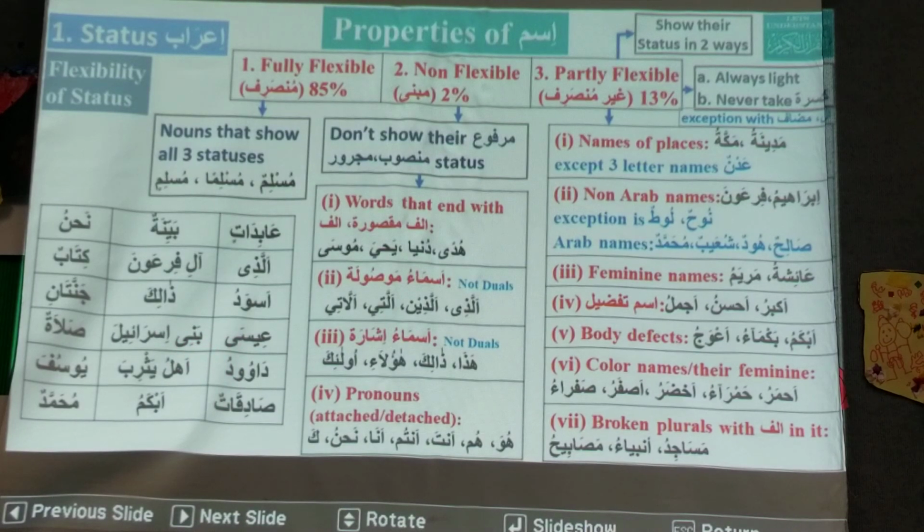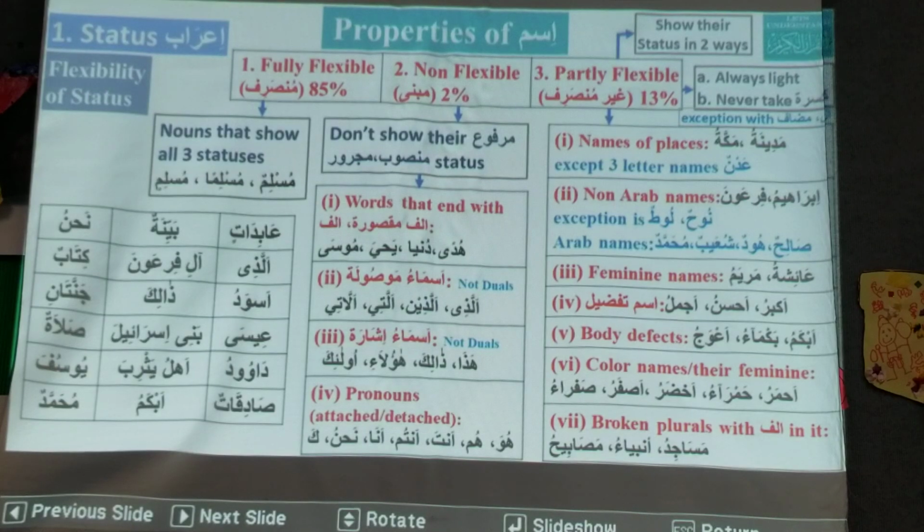Bani. Is it heavy or light? Light. Bani is light. What is the heavy version of Bani? Banina. Very good. So noon is dropped and Bani is left there. Why is it light? Because it is mudaf.